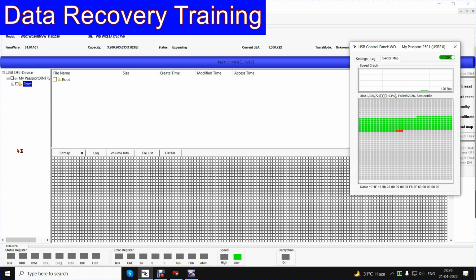This is natural: when it finds a red block, DDP has read retries adjusted, so it will try to read the data in so-called logical bad sectors. Let's wait for some time and see whether we can get data in files and folders or not.